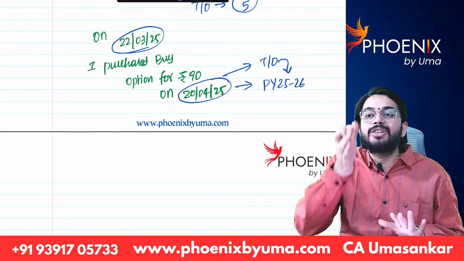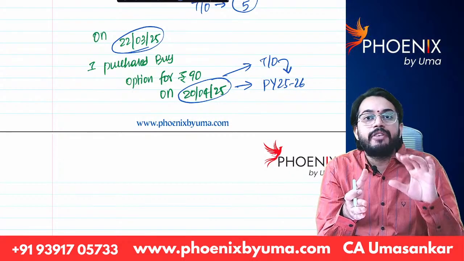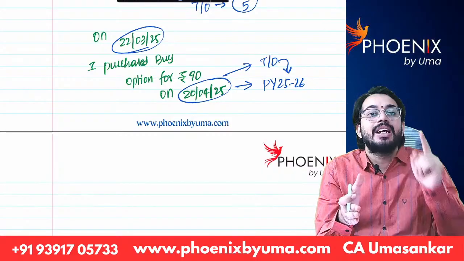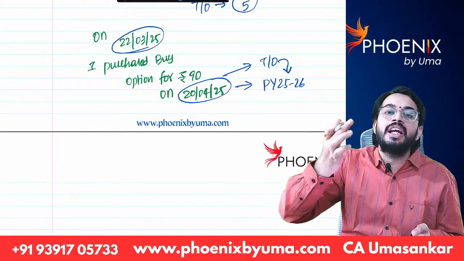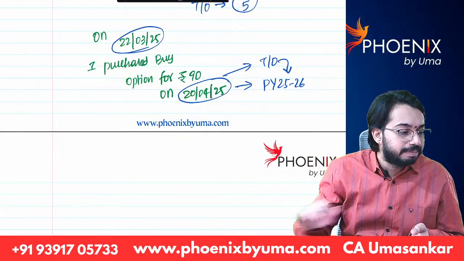That means as on 31st March of the previous year, if any option or any future is not squared off, don't consider its turnover. Consider its turnover in the year in which that transaction is actually squared off. Okay.